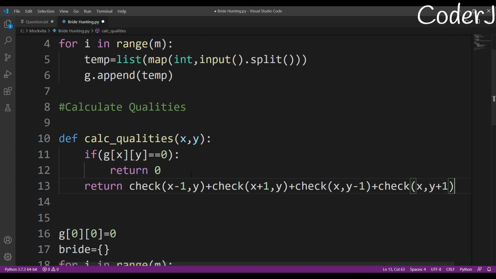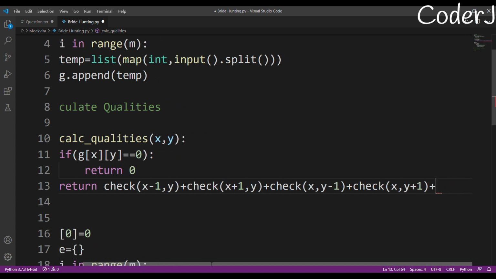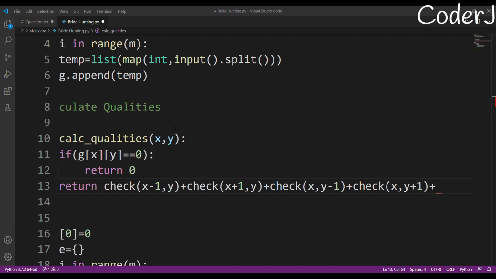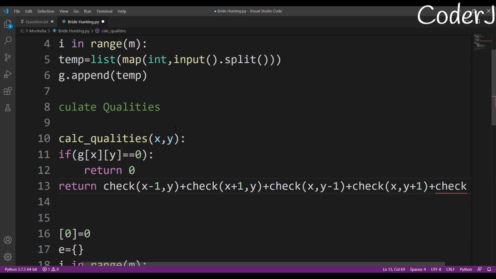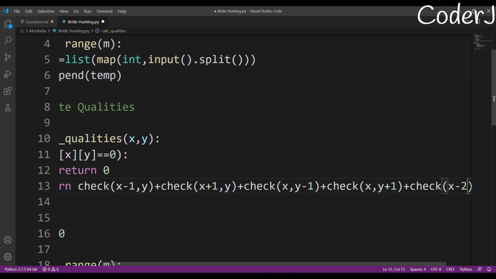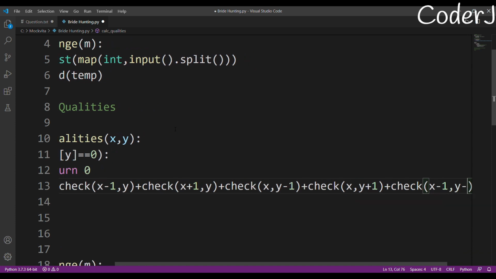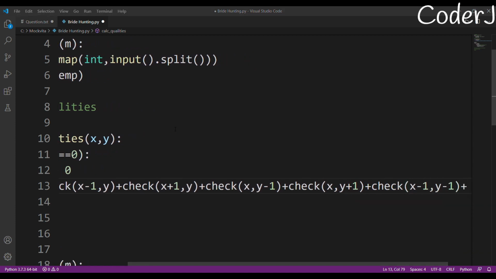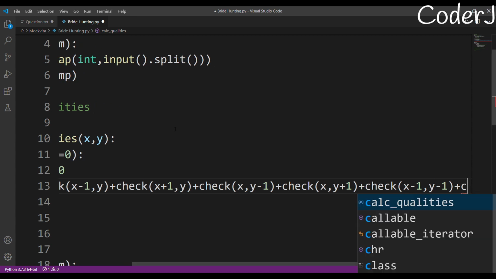I can also create a loop, but why go through all that hassle if I can just write these? So I'm done with 4 neighbors. Now comes x minus 1. Sorry. The only purpose of this check function is to avoid my bound error, because otherwise I may fail.